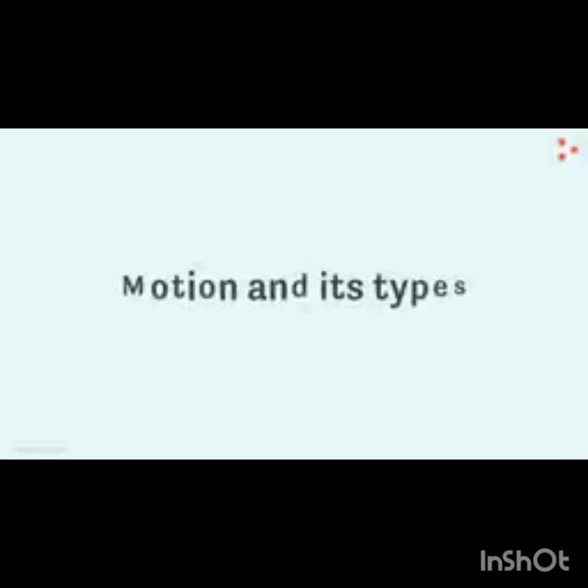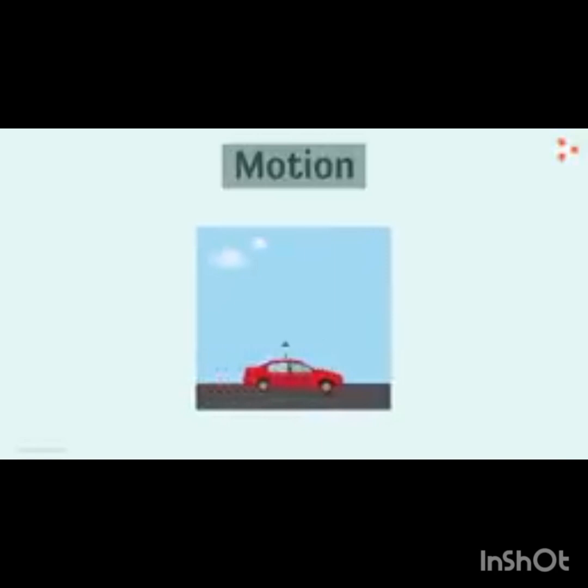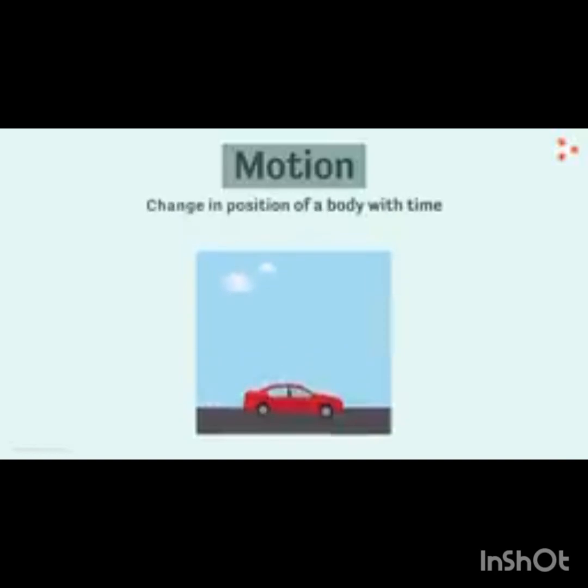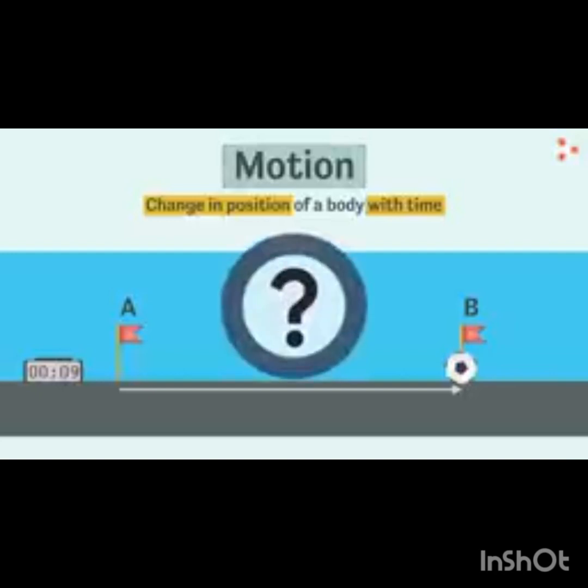Now, in this particular class, we will see motion and its types. Let us first see what is motion. Simply, motion means you are moving, you are speaking, the particle is moving. You are changing the position, that is called motion. But technically, it is stated as the change in position of a body with time. That means with time, position changes, so time also changes along with the position. You can see the ball is moving from point A to B. Here time changes and position also changes, both change here. That is what we call motion.